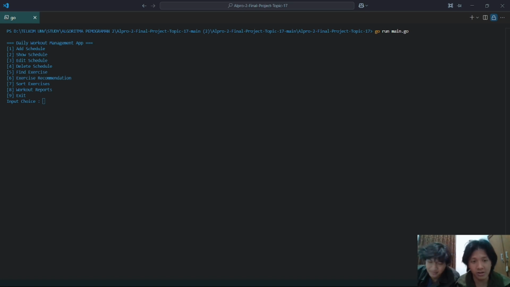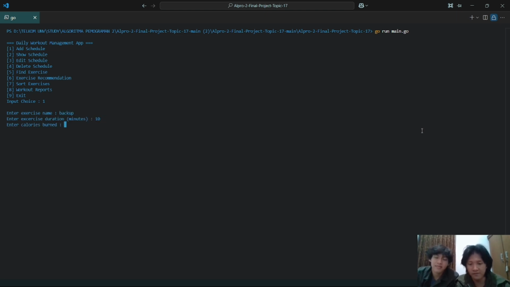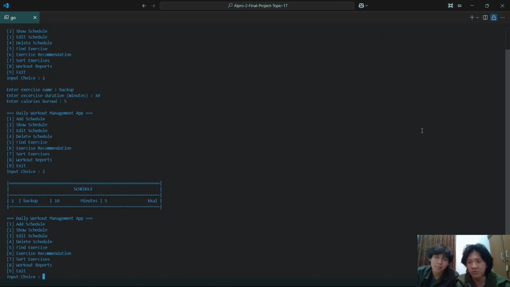Okay, now we have entered the terminal. To run the program, we type go run main.go, and then it will show the first display here. To add data, the add schedule, we just enter 1 and the exercise name, for instance, backup, with 10 minutes and 5 calories, and then we type 2 and it will show the backup schedule in the table.